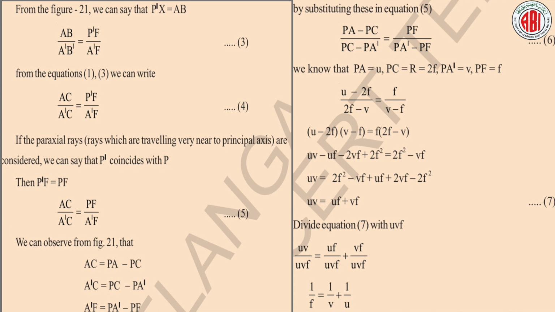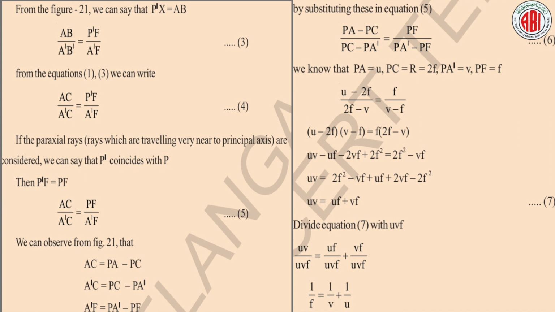So cross multiplying this equation, we get (u − 2f)(v − f) = f(2f − v). After multiplying we get uv − uf − 2vf + 2f² = 2f² − vf. So uv = 2f² − vf + uf + 2vf − 2f². Here 2f² gets cancelled. 2vf minus vf, we get only vf. After that you have uf, so the equation becomes uv = uf + vf.